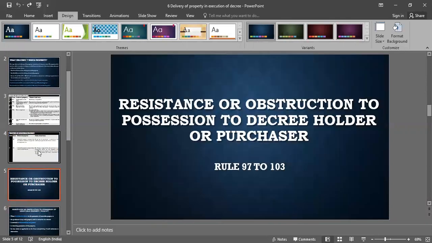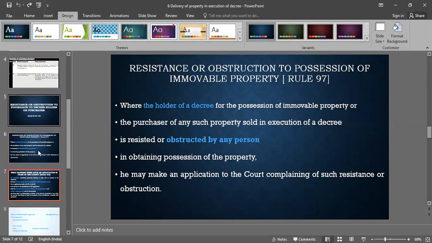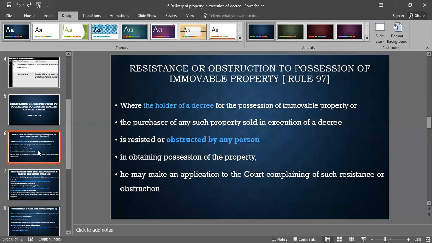After this, we have to deal with the topic of resistance or obstruction to possession of the decree holder or purchaser. So here we go according to the flow of the incidents. The first slide of resistance talks about Rule 97, where the holder of a decree for possession of immovable property or purchaser of any such property sold in execution is resisted or obstructed by any person in obtaining the possession. He may make an application to the court complaining of such resistance or obstruction.